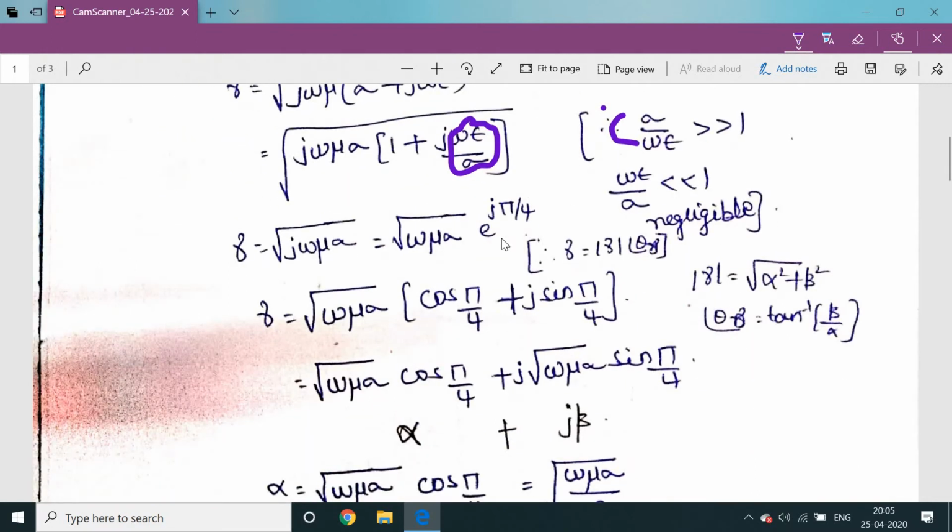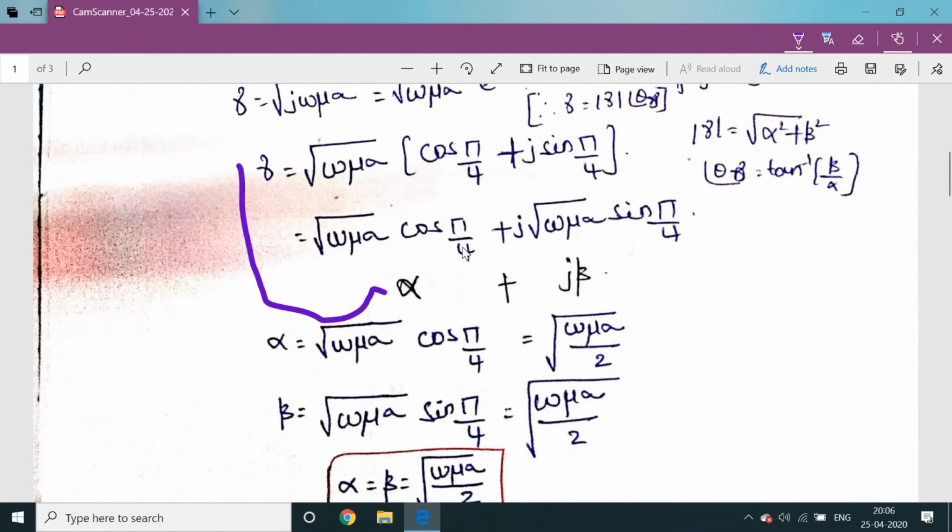We know e power j theta is nothing but cos theta plus j sin theta, so the same thing we are writing here. By multiplying, we get the square root of omega mu sigma into cos pi by 4 plus j times the square root of omega mu sigma into sin pi by 4. We also know that gamma is equal to alpha plus j beta, so we compare this. Alpha is equal to the square root of omega mu sigma cos pi by 4, and beta is equal to the square root of omega mu sigma sin pi by 4.